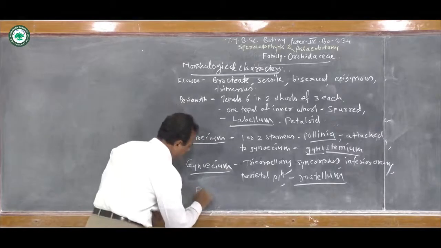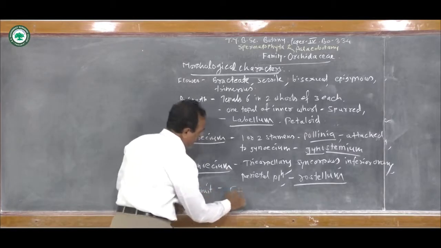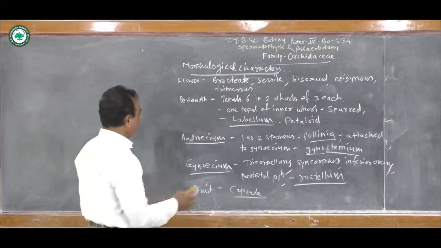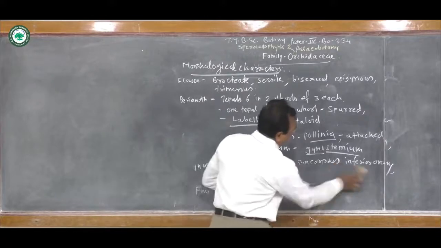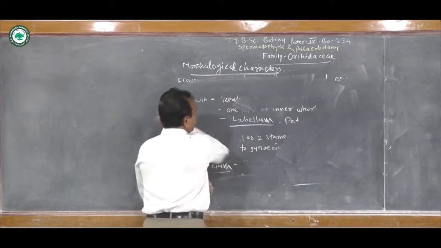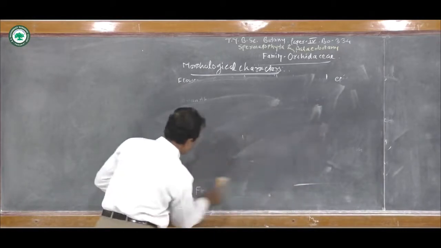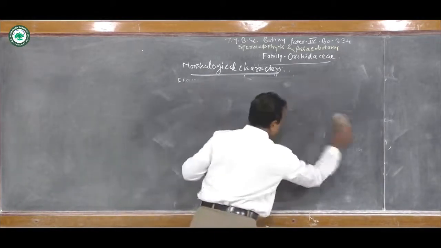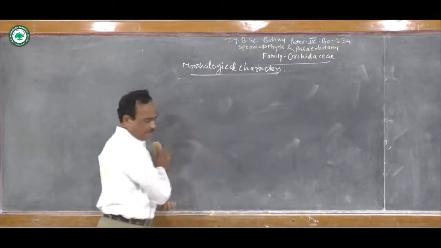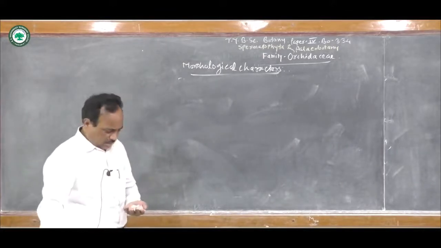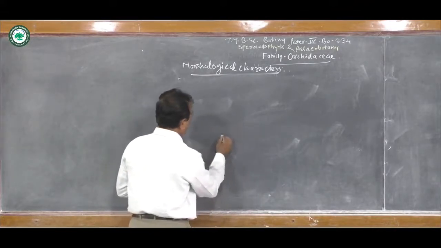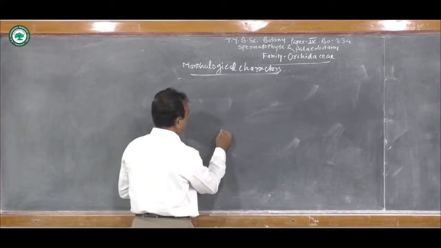And if we see the type of fruit, it is the capsule type of fruit. The fruit is dehiscent after maturity, so it is the capsule type. Now let us see the structure of the flower in this family Orchidaceae. Now, if we see the structure of the flower, it is very typical in the family Orchidaceae.